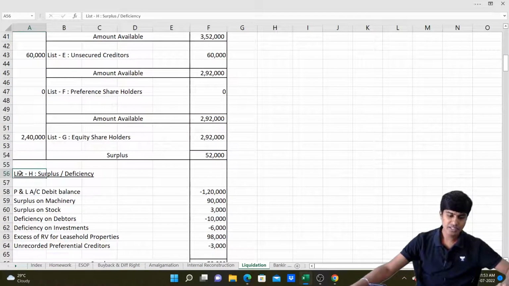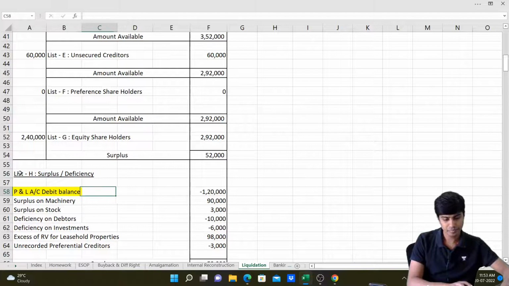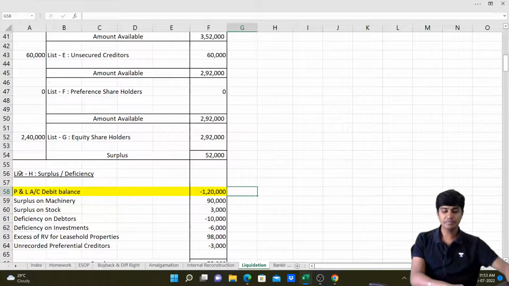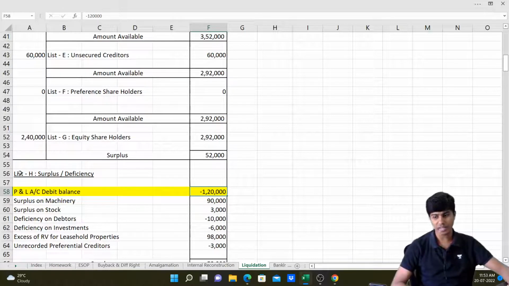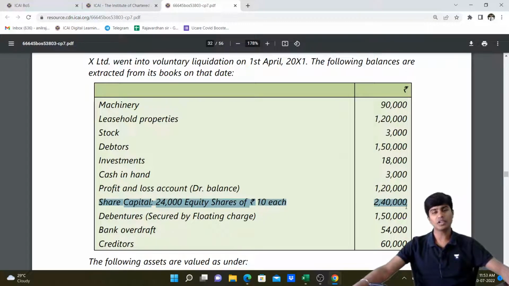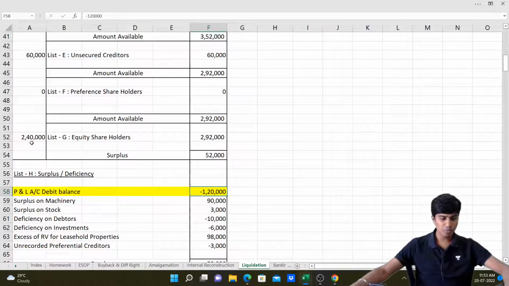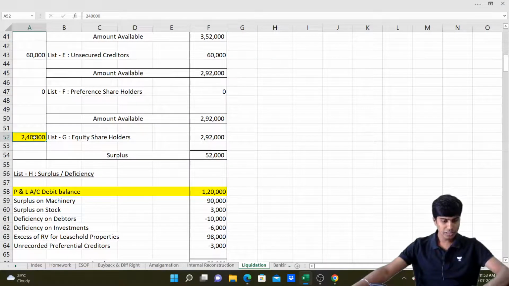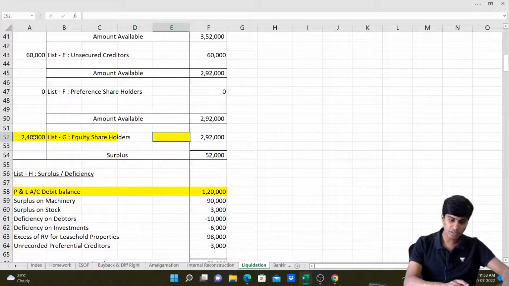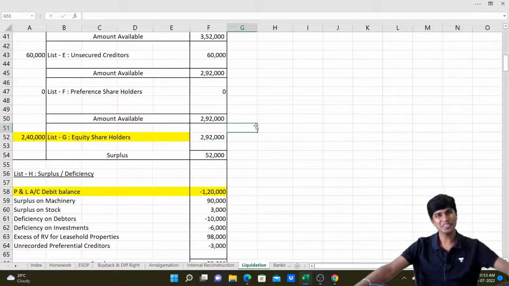So let's go to list H, surplus or deficiency. To start with, I'll write P&L account debit balance 1,20,000. This is leading to deficiency, so I'll write minus 1,20,000. Got it, everyone? Then we have share capital of 24,000 equity shares of rupees 10 each, that is 2,40,000. 2,40,000 is the book value which I would write in my list G. The amount that's supposed to be paid to equity shareholders is 2,40,000. Got it, everyone?